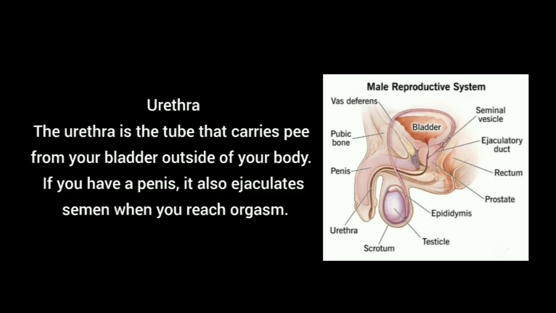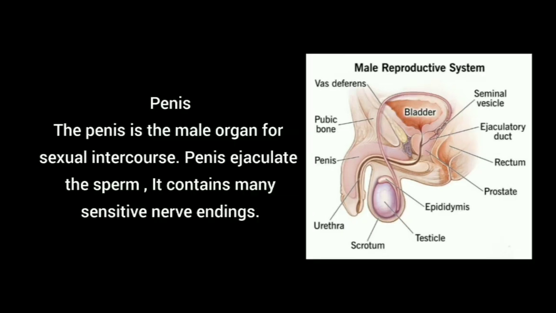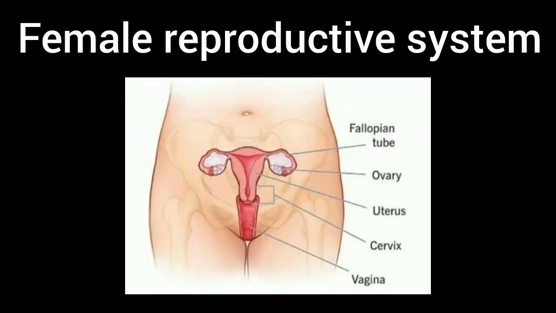Next, urethra. The urethra is the tube that carries urine from your bladder to the outside of your body. If you have a penis, it also ejaculates semen when you reach orgasm. In men, it also carries semen when orgasm is reached. Penis. The penis is the male organ for sexual intercourse. The penis ejaculates sperm. It contains many sensitive nerve endings. In males, the organ involved at the time of intercourse is the penis.